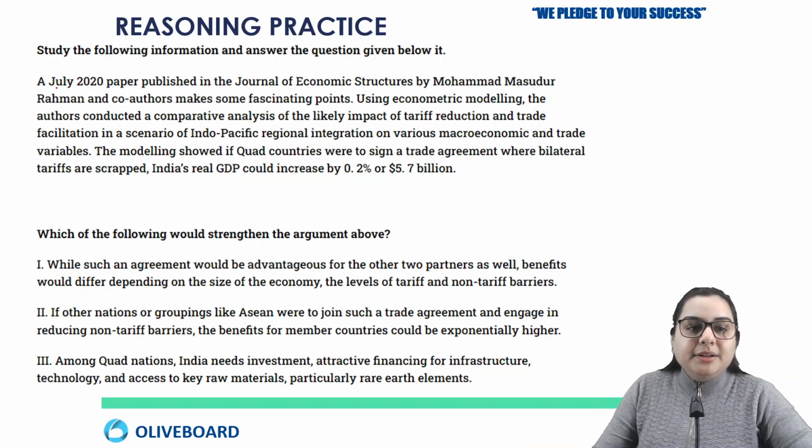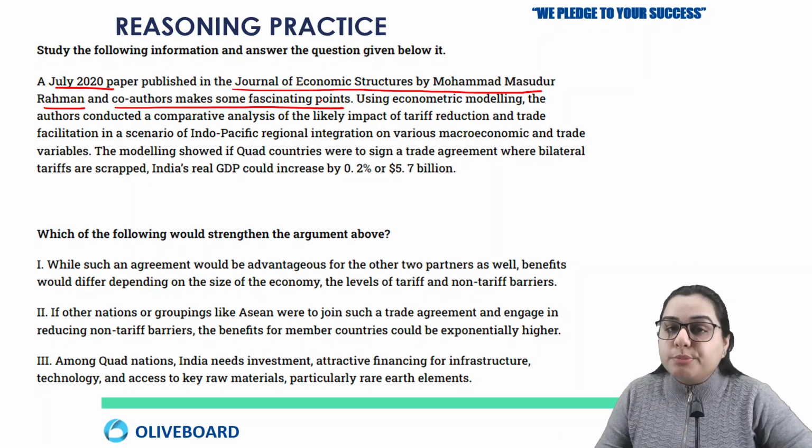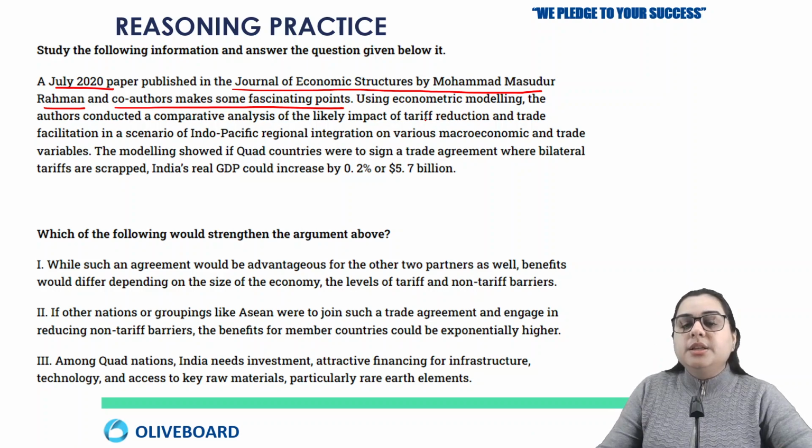A July 2020 paper published in the Journal of Economic Structures by Muhammad Masudur Rahman and co-authors makes some fascinating points. Using econometric modeling, the authors conducted, now let's mark some important points here, a comparative analysis of the likely impact.